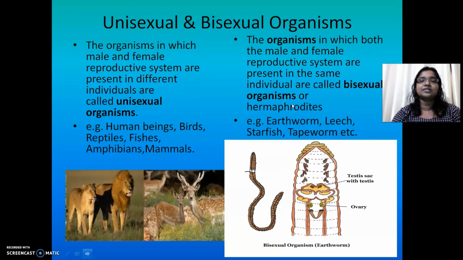So you should know that unisexual organisms are those where the sexes are separate, whereas in a bisexual organism, in one individual itself, you could see both the male reproductive system and the female reproductive system. Examples of bisexual organisms are some lower ones like earthworms, leeches, starfish, tapeworm, etc. So is it clear for you? Unisexual and bisexual organisms? Yes.